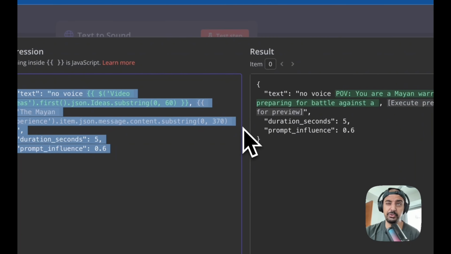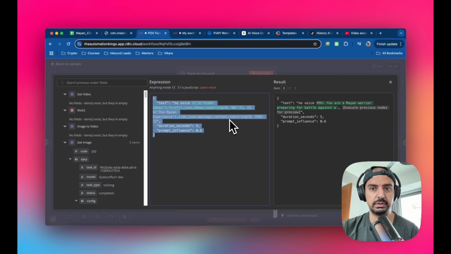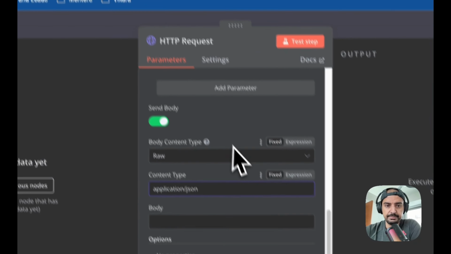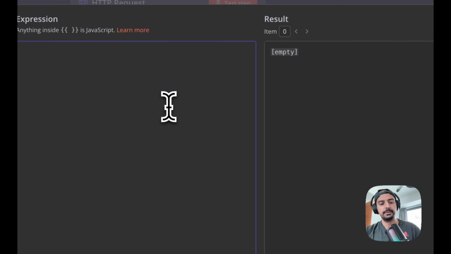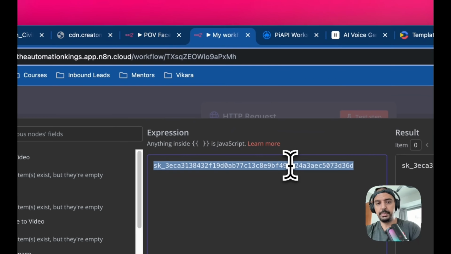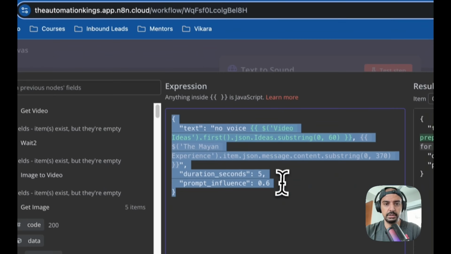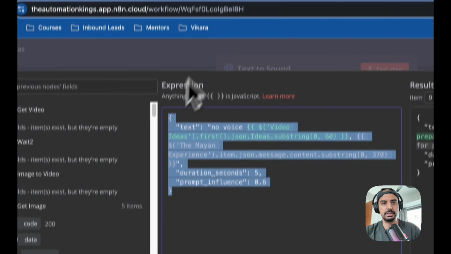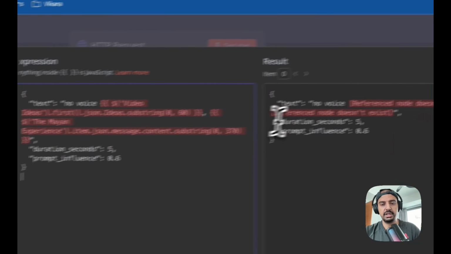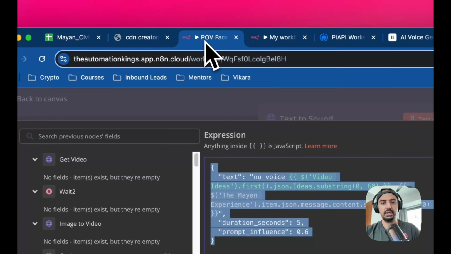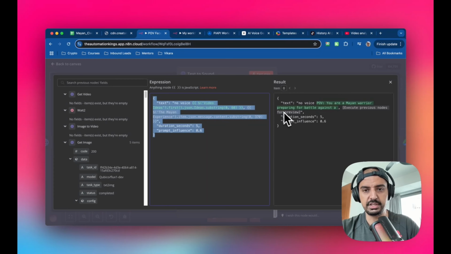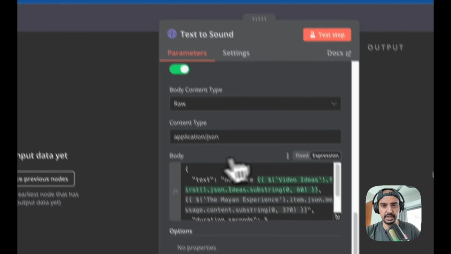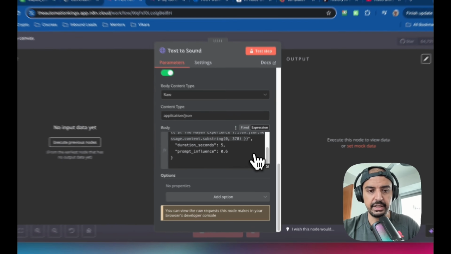Okay, I think it's like 450 or 460. If you go above that, it's going to error out, right? It can't handle more text than that. So let me just paste that into the body. Let's just bring up expression so you can see that. Oh, I didn't copy it. Let me just go back here. I'm going to copy all this. Head over here. And again, it's red because I haven't ran the module, but you can see that it's pulled that in, and this one hasn't ran yet, so that's fine. I can run it at the end of this video, which is entirely fine.